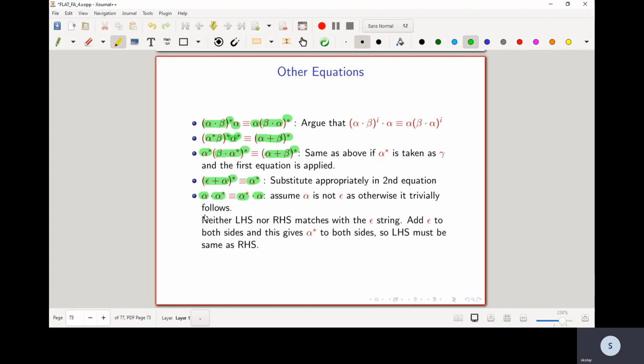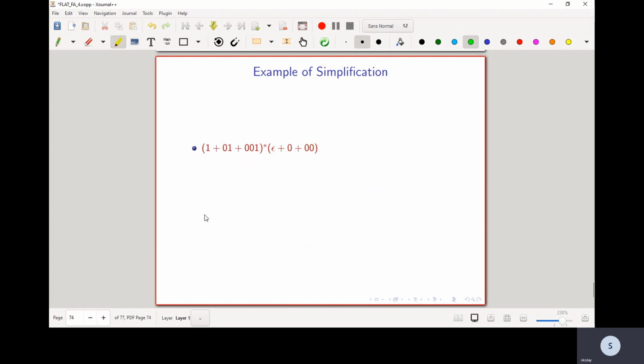So these are the equations and laws of simplification that you can use, given a particular regular expression, to simplify it. So let's look at an example. So suppose you are given this particular regular expression: 1 plus 0 1 plus 0 0 1 whole star concatenated with epsilon plus 0 plus 0 0.